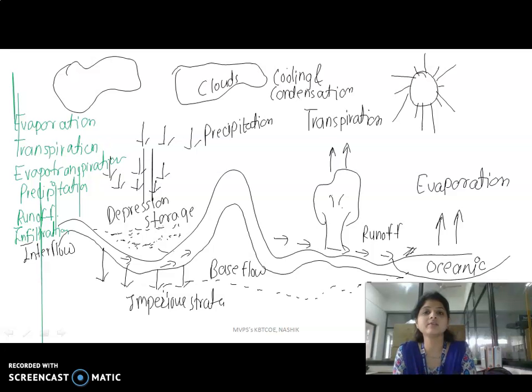In the next lecture, we will see these different forms of precipitation. So this is the main concept of the hydrological cycle. On the basis of the hydrological cycle, these parameters will be elaborated in the next part.